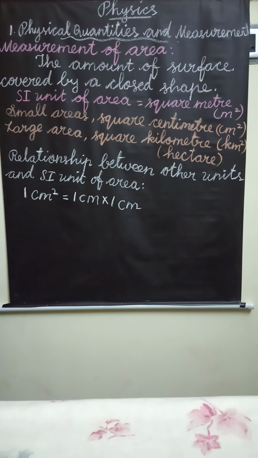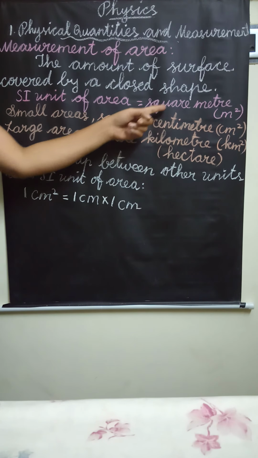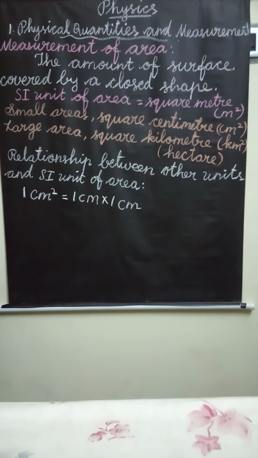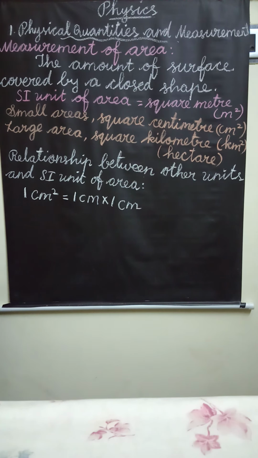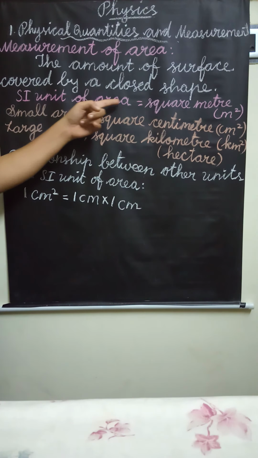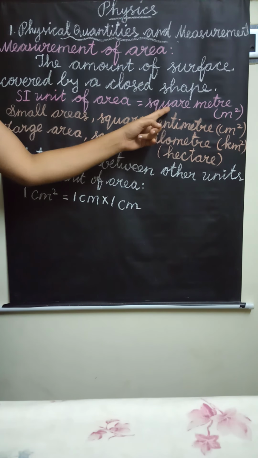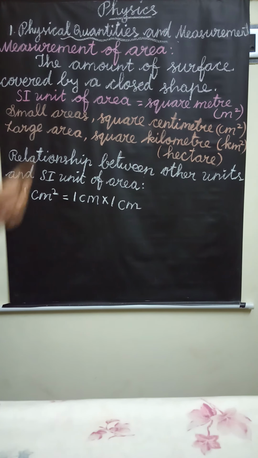What is the SI unit of area? The SI unit of area is square meter. That means meter square, meter into meter. Do you remember, SI unit of volume is meter cube. SI unit of area is meter square. That is square meter.